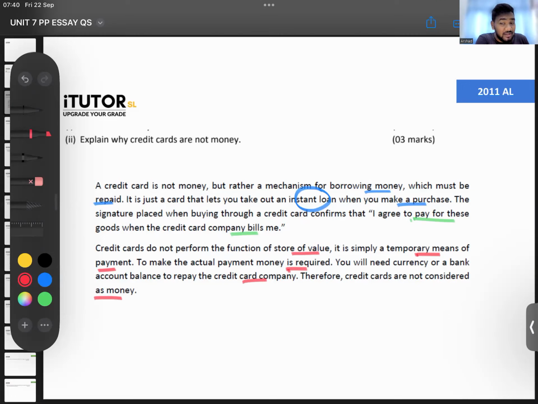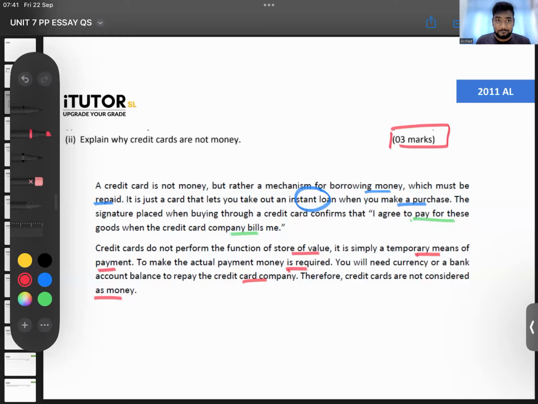For that to happen, you have to physically take some money or transfer from your bank and you need to settle your credit card. You need to clearly highlight that it doesn't perform the function of a store of value also. It's only a temporary medium of exchange. As long as you have highlighted that, you all should get your 3 marks.